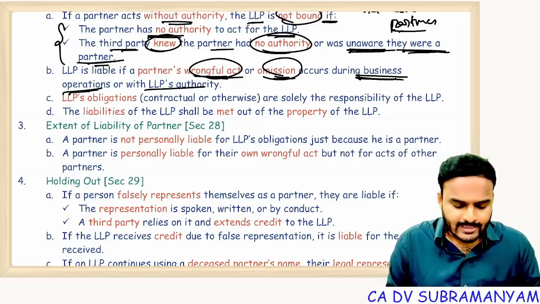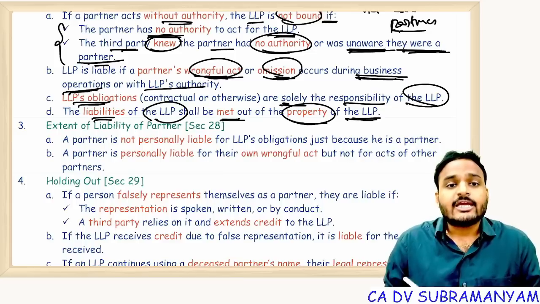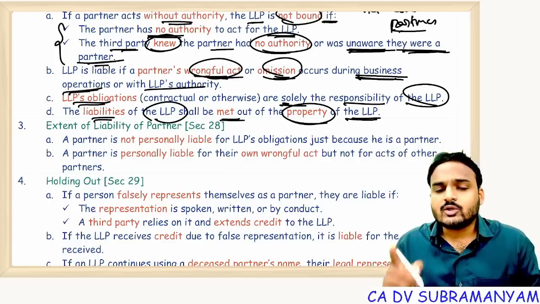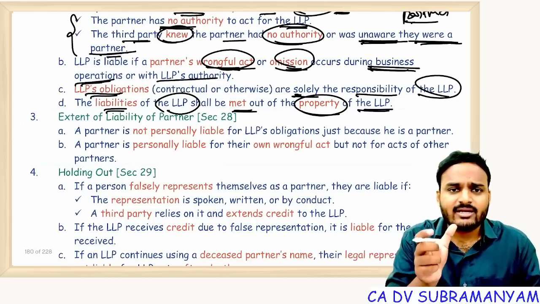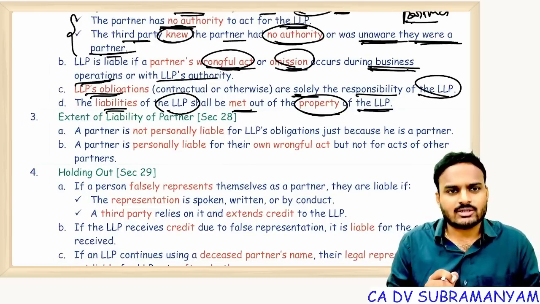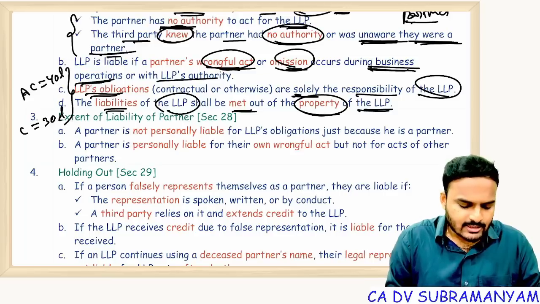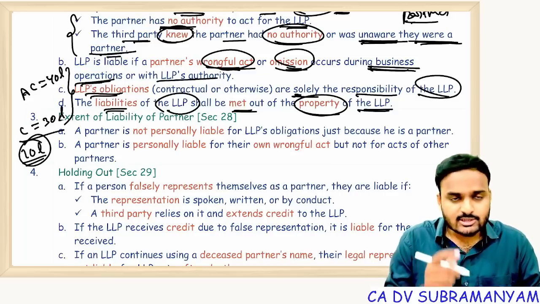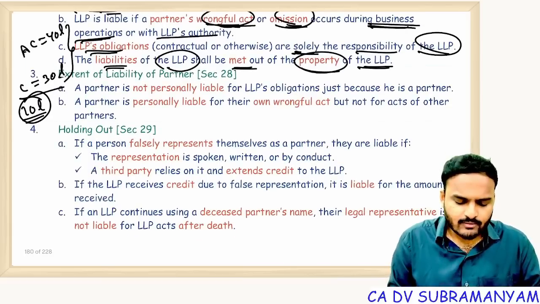Getting my point? LLP's obligations are solely the responsibility of LLP. Liabilities of LLP shall be met out of LLP property. If not possible, then we will look into the contribution of partners, any unpaid amount. Suppose, as I told you, agreed contribution 40 lakhs and contribution so far 30 lakhs. So yes, 10 lakhs liability is there. So each partner is responsible for the remaining 10 lakhs. That's it.